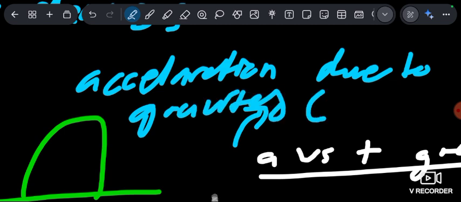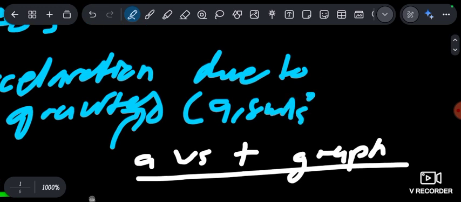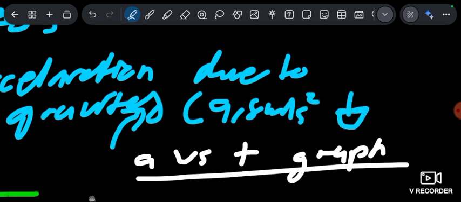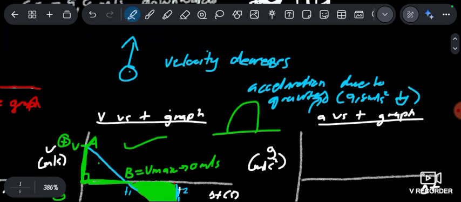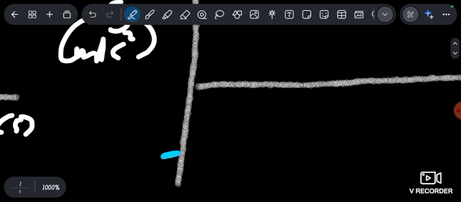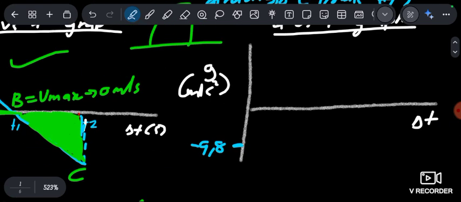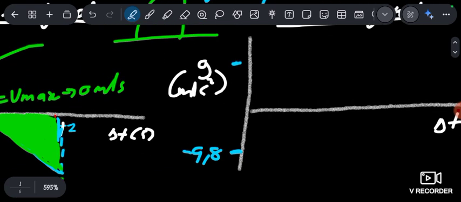And that is a constant at 9.8 meters per second squared downwards. I've said this a lot of times now. Always downwards. What did we choose downwards as? As negative. So we have to plot it in our negative part. We say negative 9.8 because it is negative. If down was positive, you would plot it in the positive part, right?